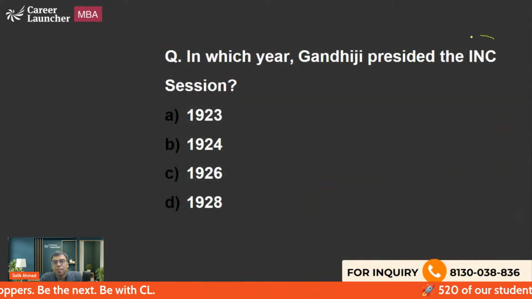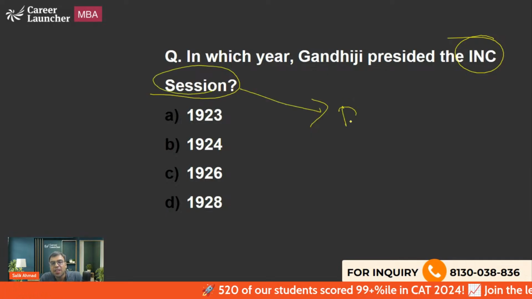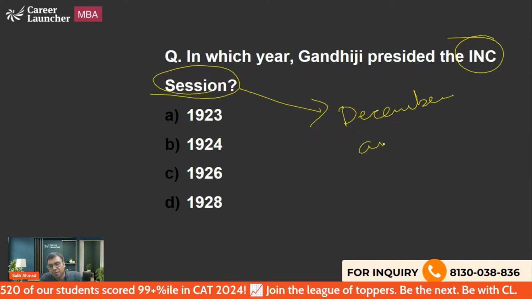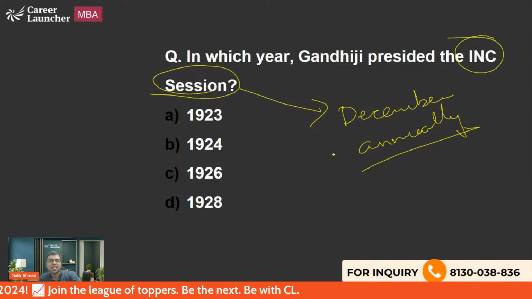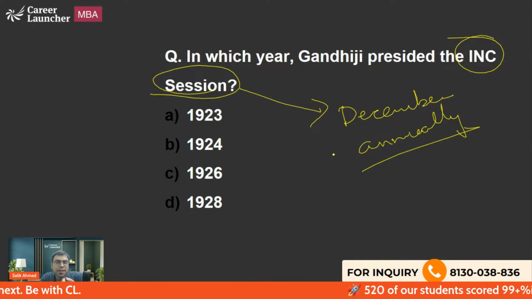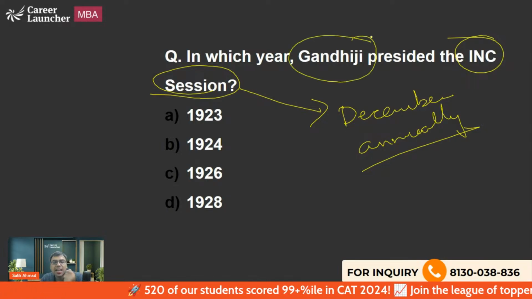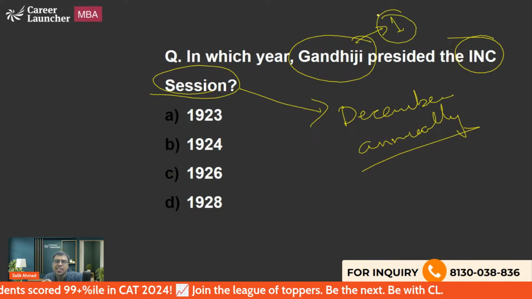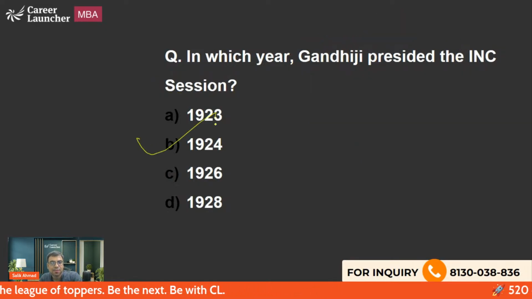Now, there's a question: in which year did Gandhiji preside over the Indian National Congress session? I have told you the Indian National Congress session used to happen every year in December, annually. And every year one president was elected on a rotation basis. So you have to tell me in which year and where the INC session happened that Gandhiji presided. Only once in his life was he the INC president. If you know the answer, please write in the comments.